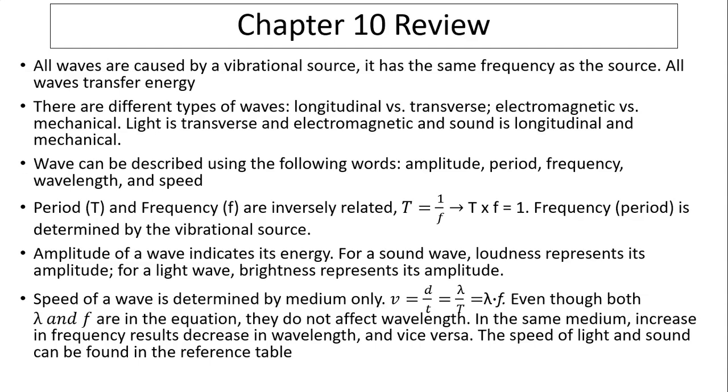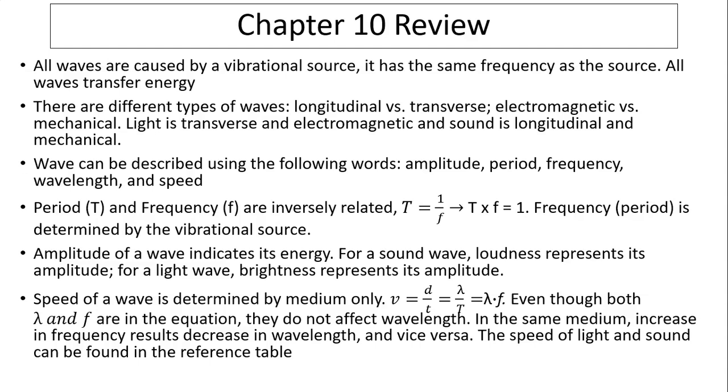Speed of a wave. Speed is just how fast it travels. Speed, from what we've learned in kinematics, is distance over time. It's a ratio, distance over time. Since for one wave, the distance of one cycle is the wavelength, and the time of one cycle is a period, the velocity of the wave is the wavelength divided by period.